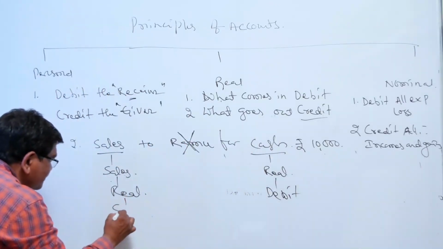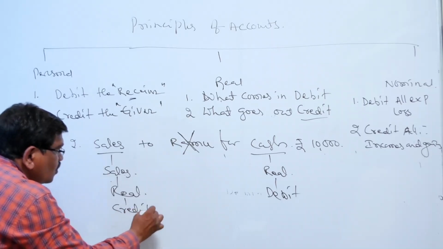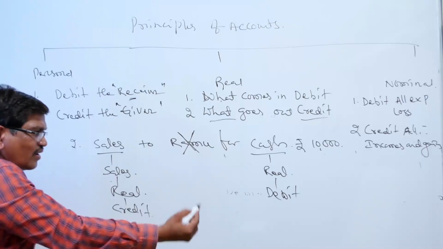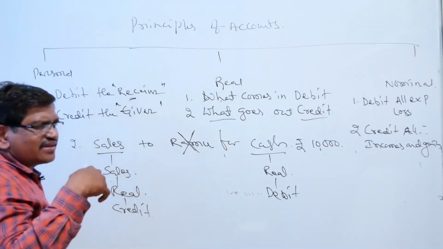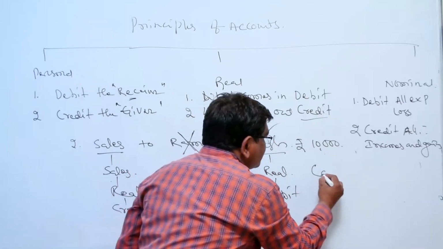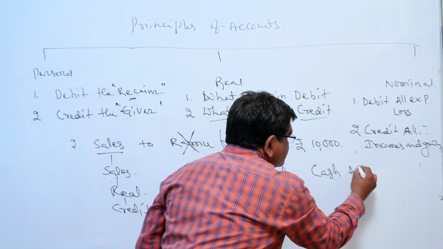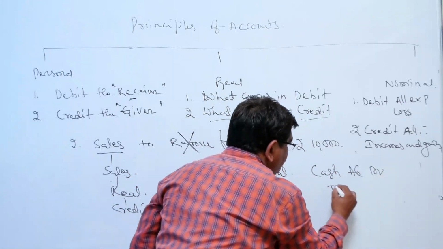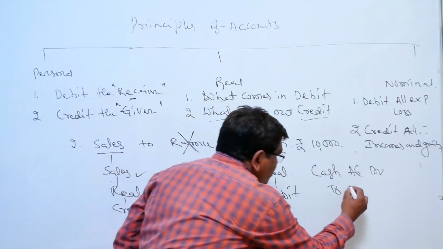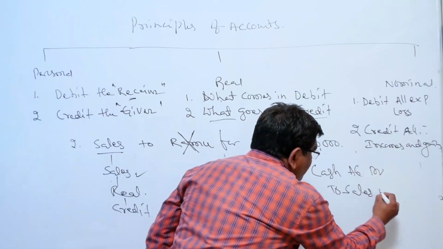Automatically the other will be credit. How? Goods are going outside. What goes out is credit. So you make the entry. First the debit aspect, the second the credit aspect. Here, cash. Cash account debtor to what account here? Sales. Cash account debtor to sales account.